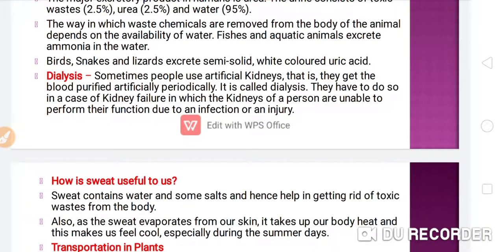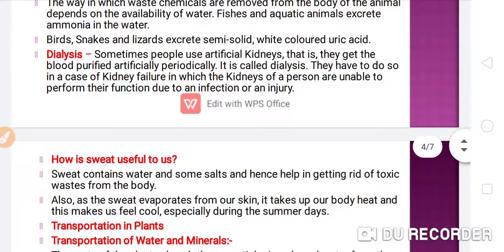They have to do so in a case of kidney failure, in which the kidneys of a person are unable to perform their function due to an infection or an injury. This is very important. You must know about dialysis.